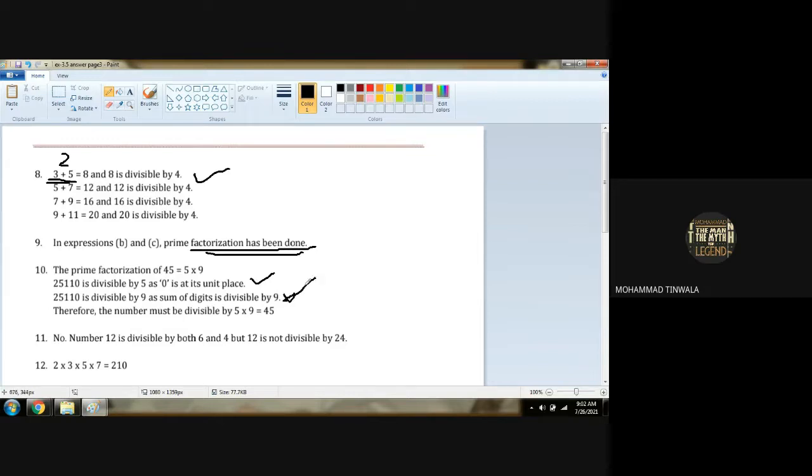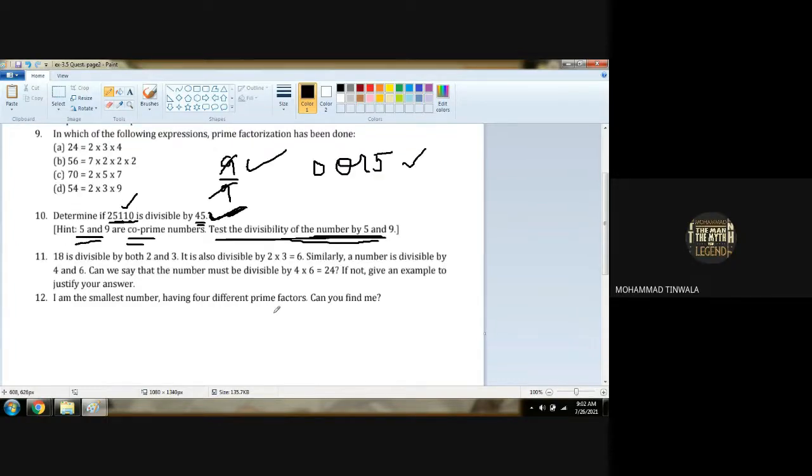So it goes by both. Therefore, the number must be divisible by 5 nines, which are 45. Any doubt here, girls? No, sir, no doubt. Very good, chalo.